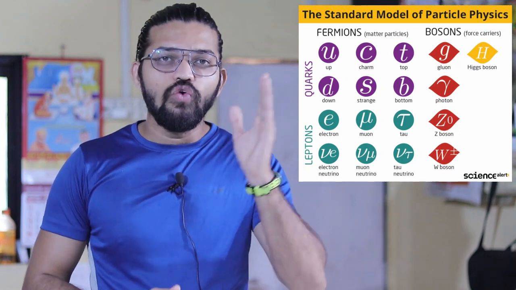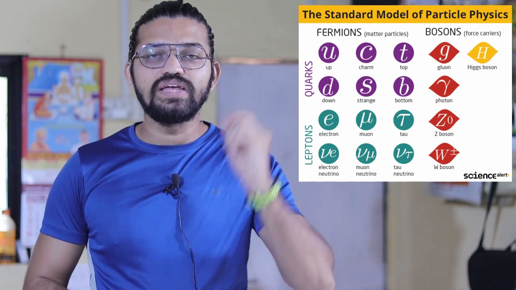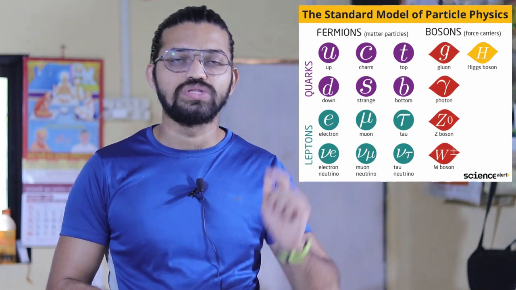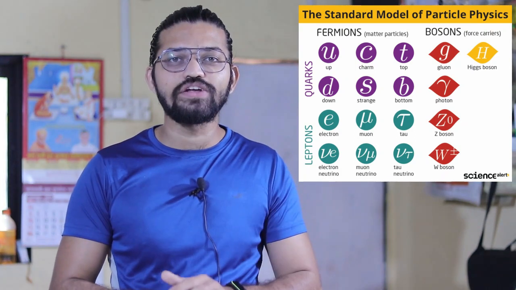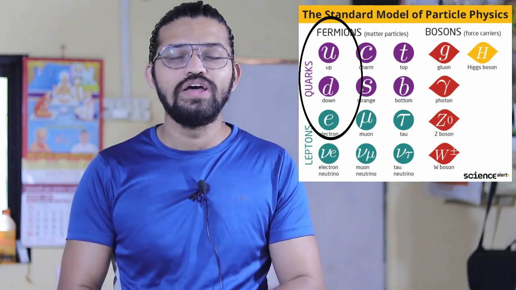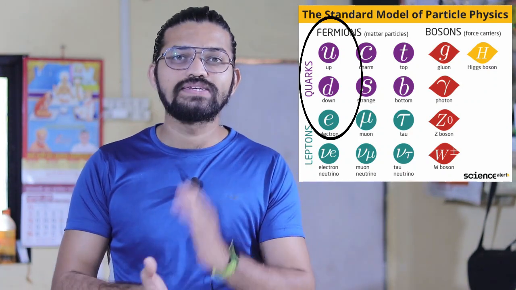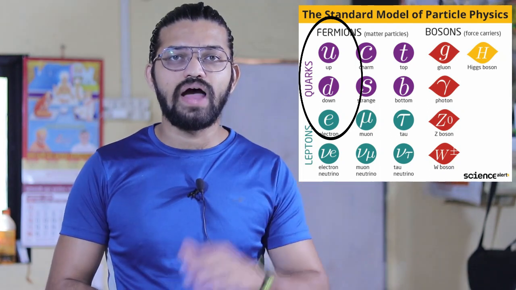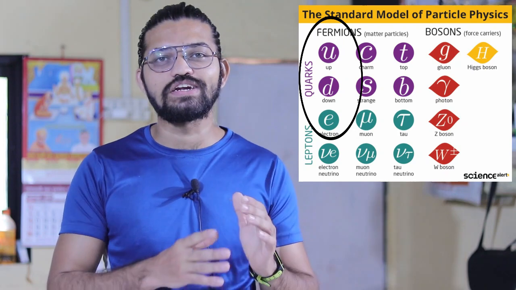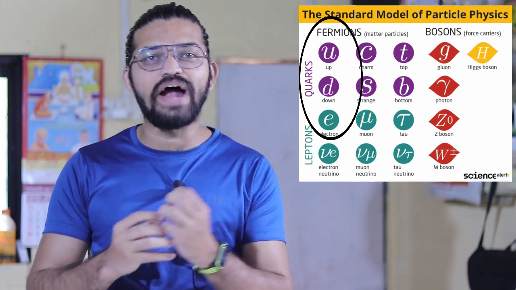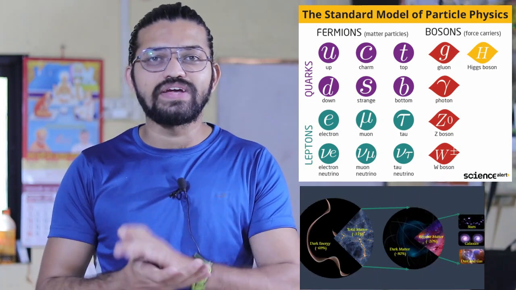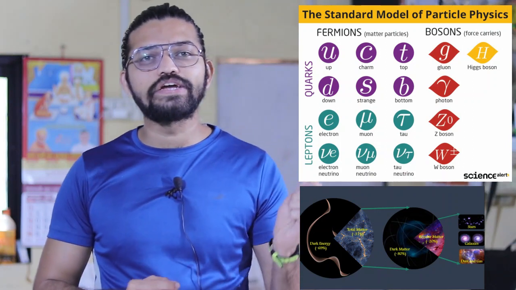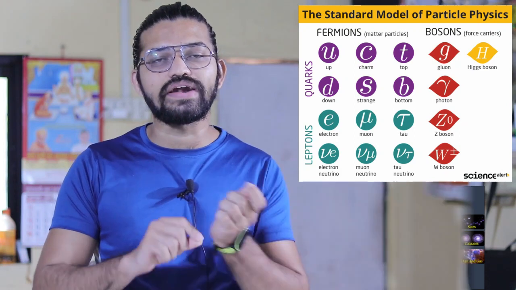So guys, these 3 particles, the up quark, down quark and electron, are the 3 major particles that make up an atom. The rest of the particles can only be detected in particle acceleration. And guys, these elementary particles are the building blocks of all the matter and all the energy that we can see around us.